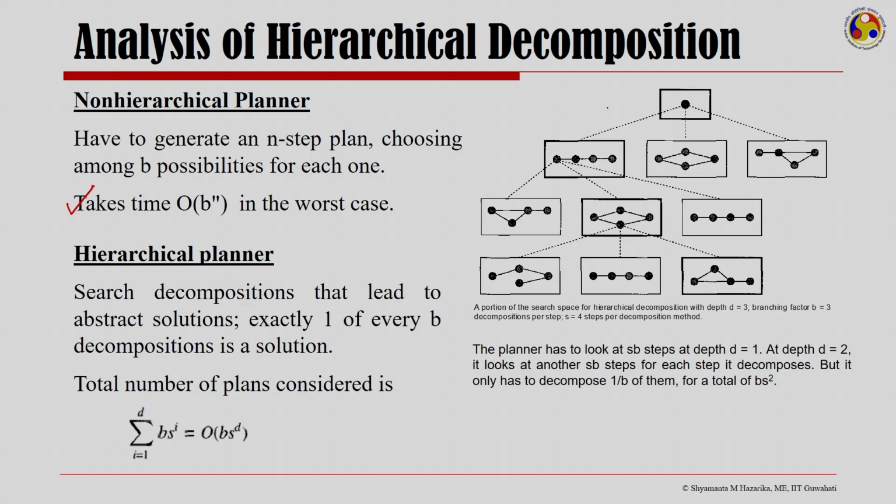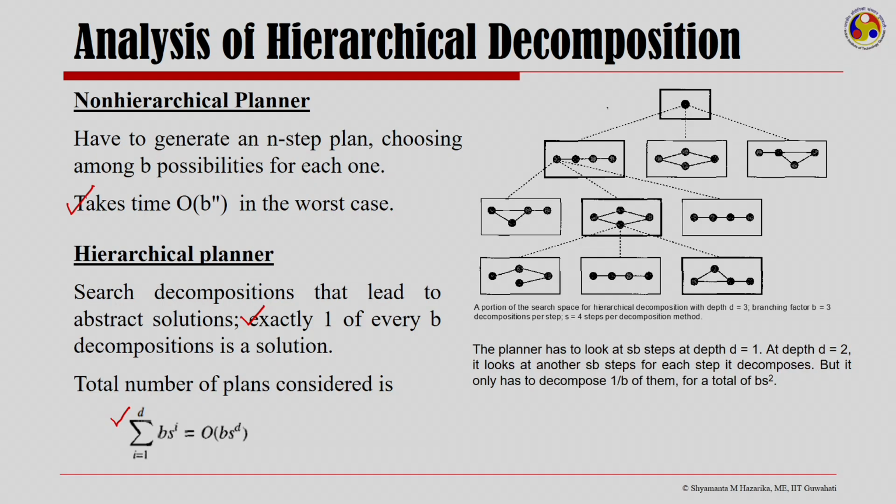Whereas, if it is a hierarchical planner, then the search decomposition would lead to abstract solutions. We can think of exactly one of every b decompositions being a solution, and therefore, the total number of plans to be considered would be a summation of b s to the power d.